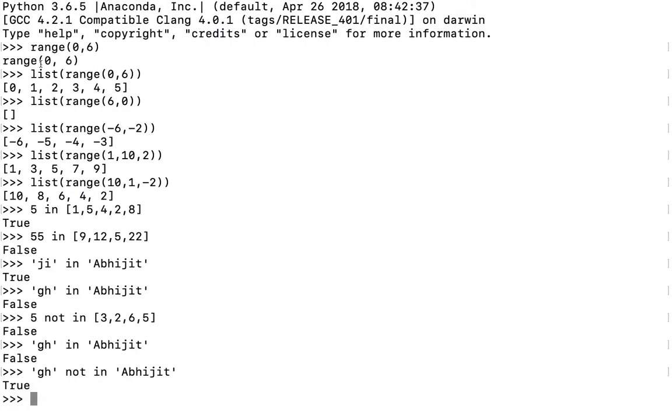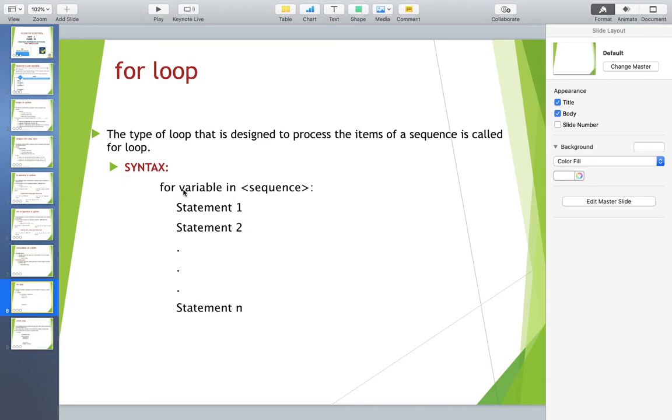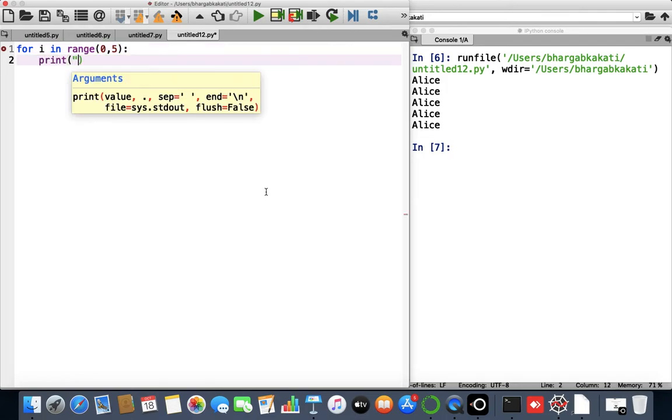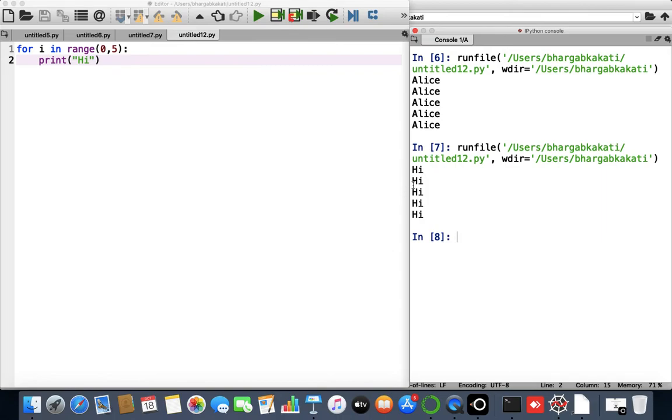Let's see the syntax of for loop. What is the syntax? The syntax is for variable in sequence. So we'll give any variable, let's say I'll give the variable i in range. Let's say I want to print my name 5 times, so I'll give range 0, 5. Let's write something here. Let's write a string called hi. If I just write hi here, and if I just run it, you will see that the word hi has come 5 times.